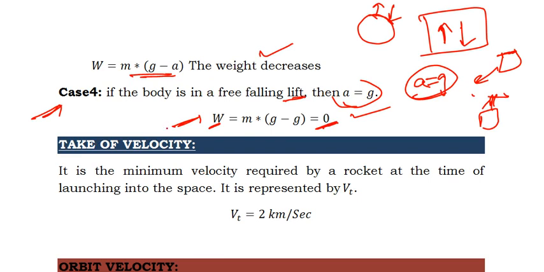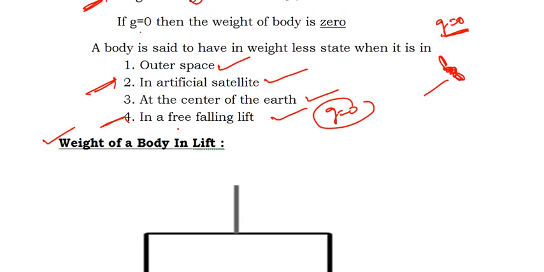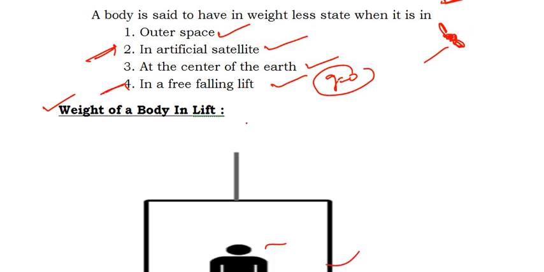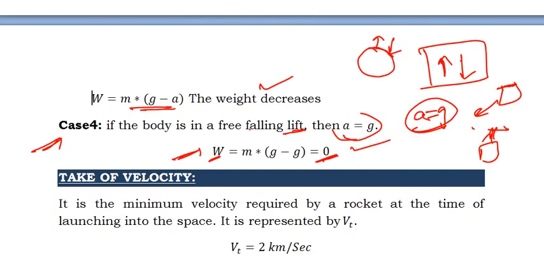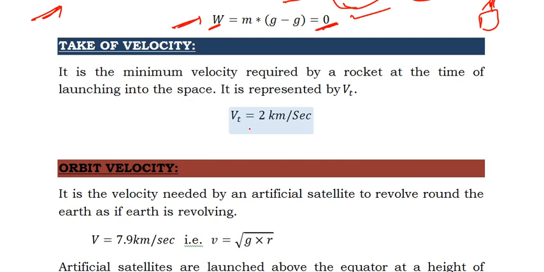So when do you feel the weightless state of a body? In 4 cases: one is outer space, one is in artificial satellites, one is at the center of the earth, and as well as in a freely falling lift. This is what is explained by a lift.